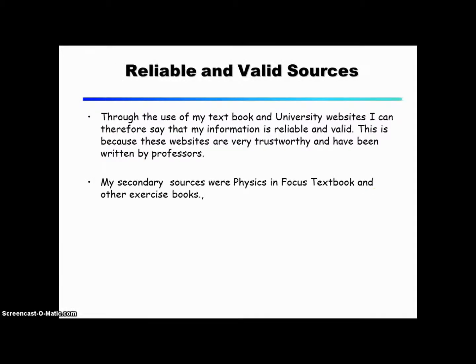Reliable and valid sources. Through the use of my textbook and university websites, I can therefore say that my information is reliable and valid. This is because these websites are very trustworthy and have been written by professors. My secondary sources were the Physics in Focus textbook and other exercise books.